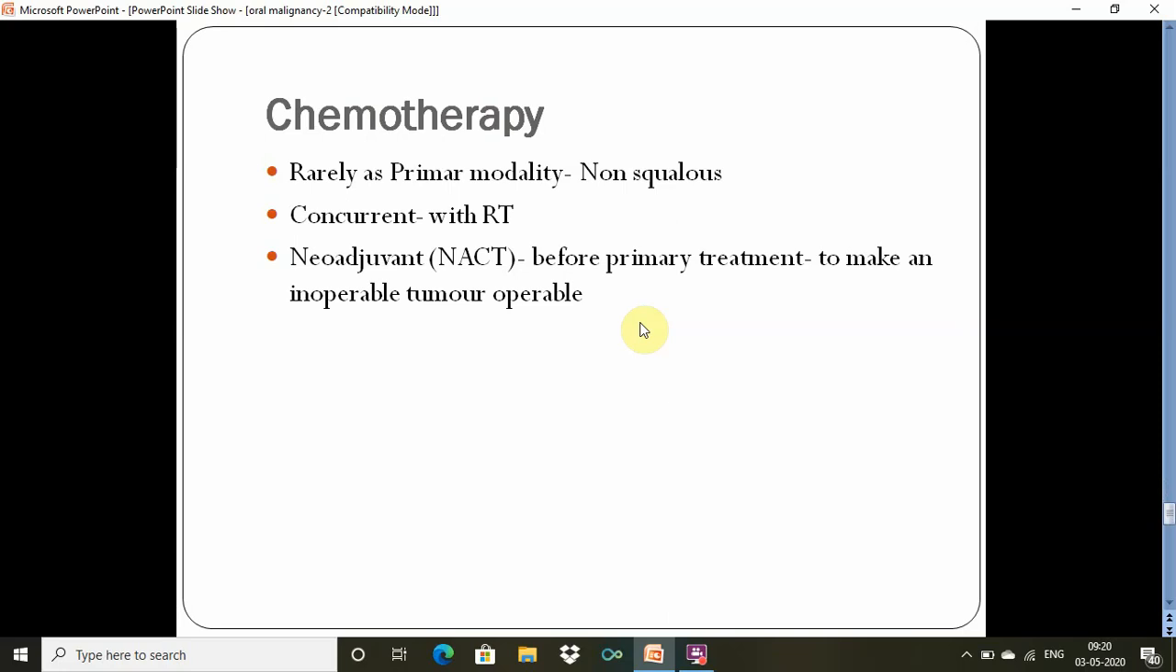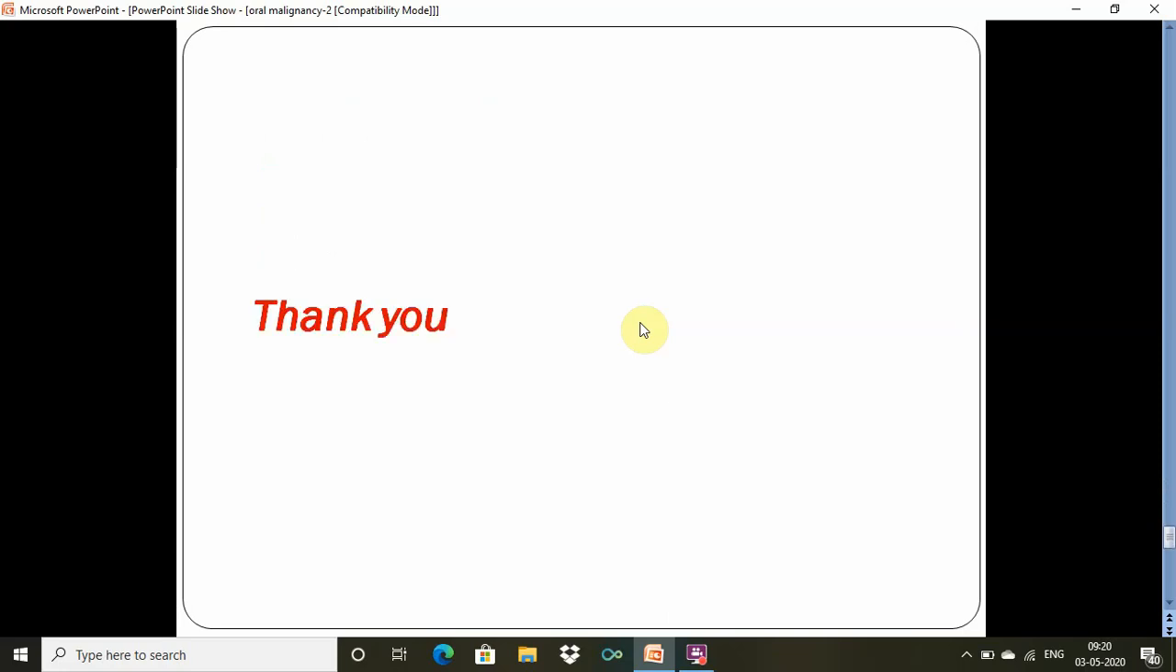This is about the staging of the oral cancer and the management of oral cancers. Most important thing in staging, in T stage there was inclusion of the depth of invasion as a criteria, and in N stage inclusion of extranodal extension as a criteria in the 8th edition of AJCC manual in 2018. Thank you.